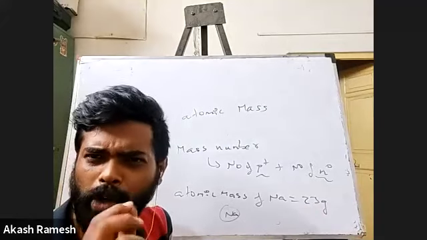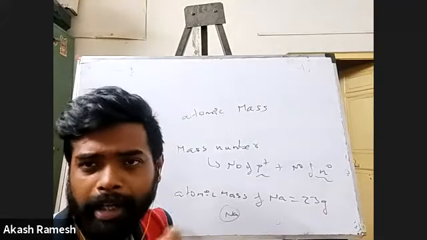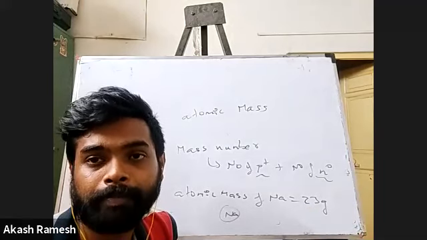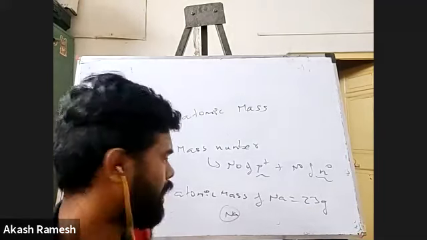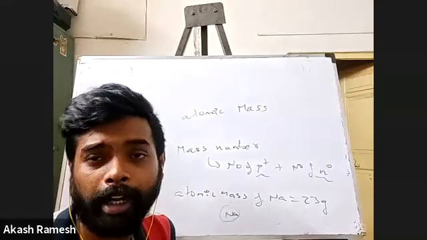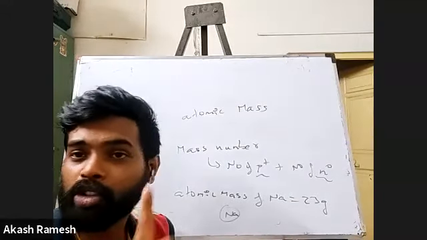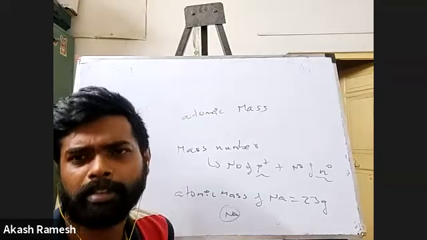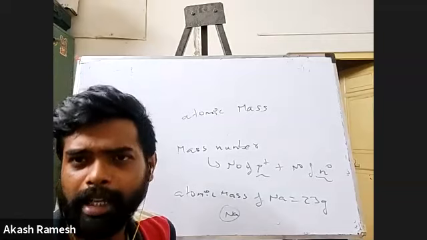Impossible, right? Because we know atoms are very tiny particles. We cannot even look at them with the help of a microscope, right? They're that small, and how will they weigh 23 grams? So remember, atomic mass is not the mass of one atom. It is something else. We don't have to go into the details.